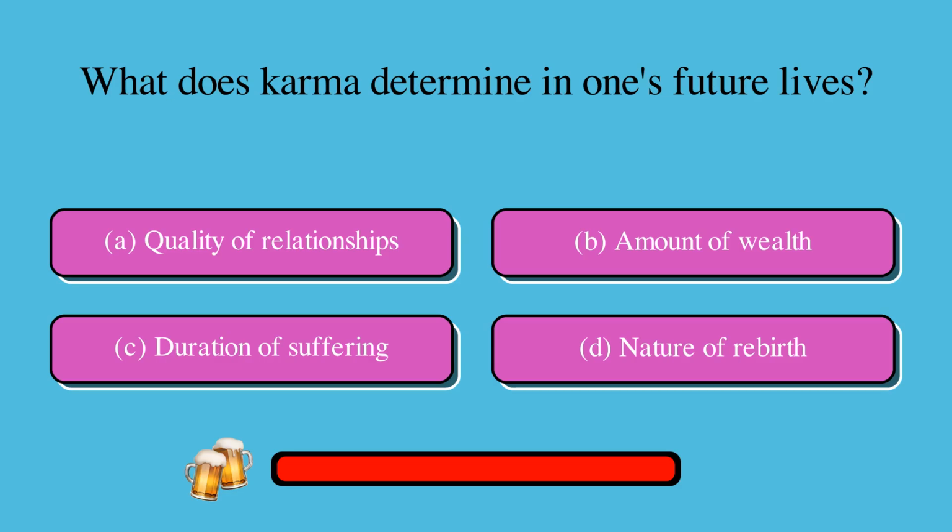What does karma determine in one's future lives? Is it A, quality of relationships, B, amount of wealth, C, duration of suffering, or D, nature of rebirth? The correct answer is D, nature of rebirth.